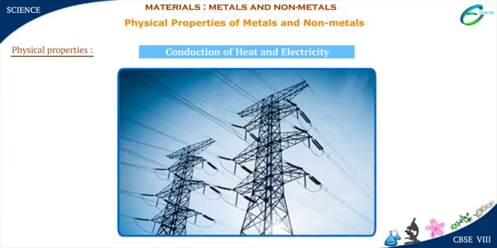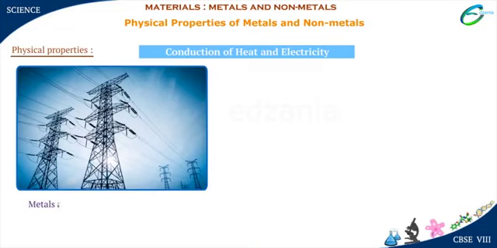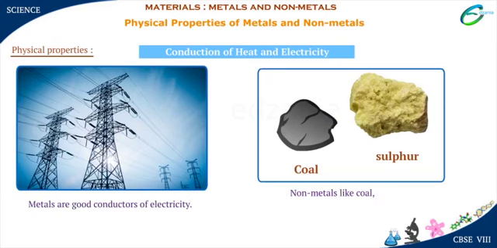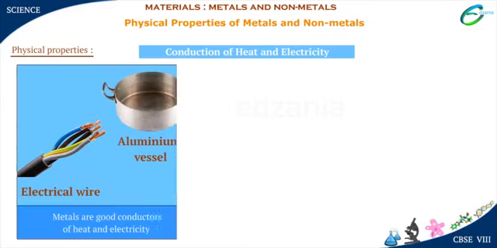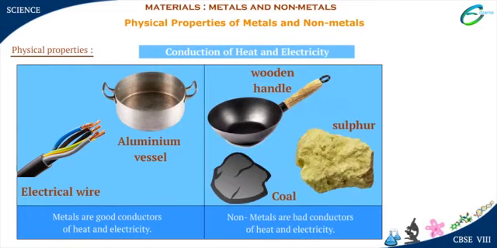We cannot imagine a single day without electricity. The wires through which electricity flows are made of metals like copper, aluminium, etc. Metals are good conductors of electricity. Non-metals like coal, sulfur, etc. are poor conductors of electricity. So, we conclude that metals are good conductors of heat and electricity, whereas non-metals are bad conductors of heat and electricity.